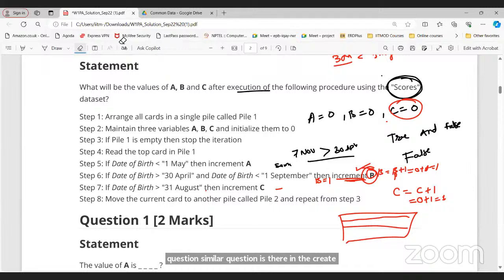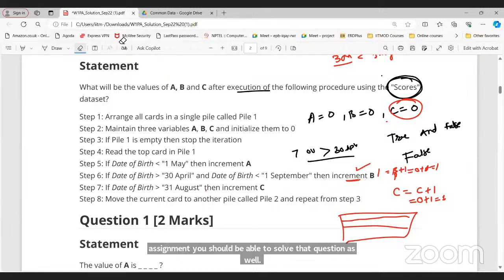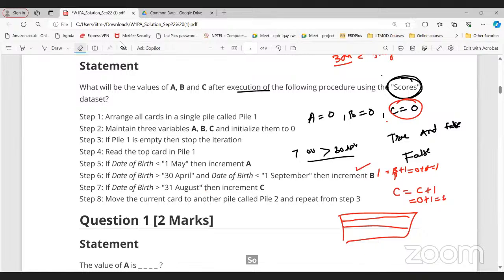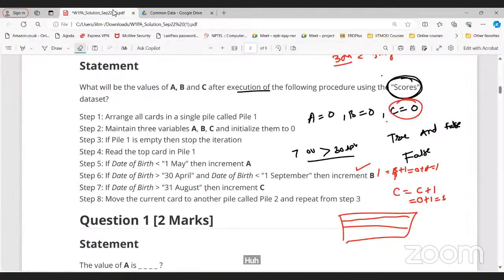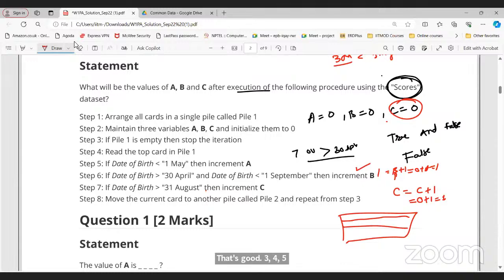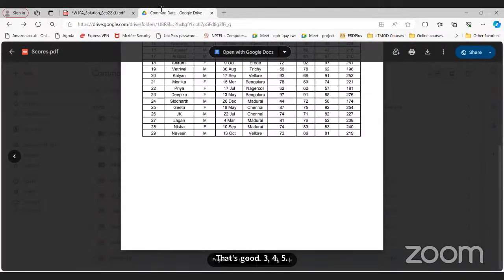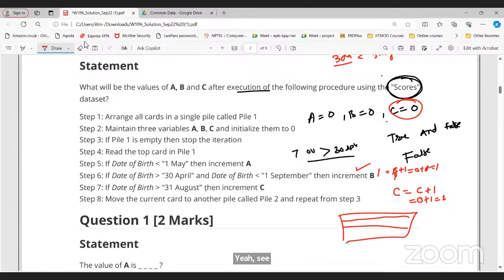Okay, sir, I did not understand, sir. Which step you didn't understand? Sir, steps 3, 4, and 5, the last three steps. Yeah, see, pile 1 is here, 5, 6, and 7, right? Sorry, sir, 5, 6, and 7. Please have a recap. Okay, I will do the recap.